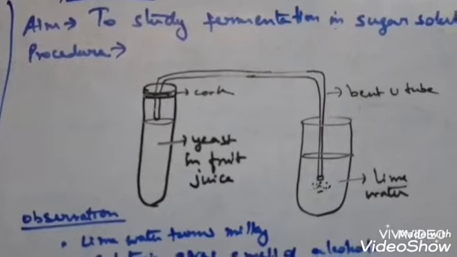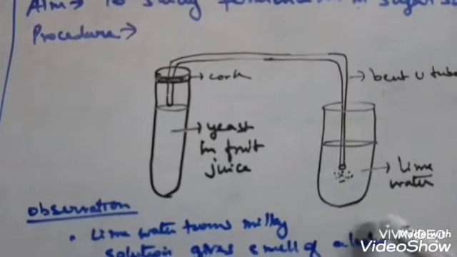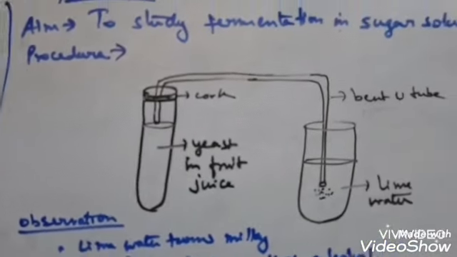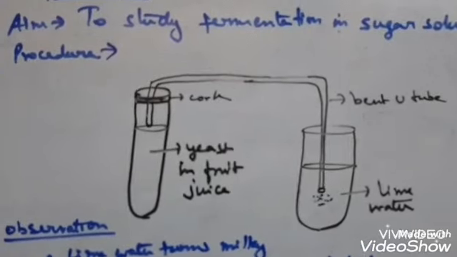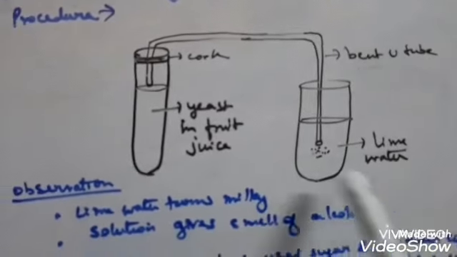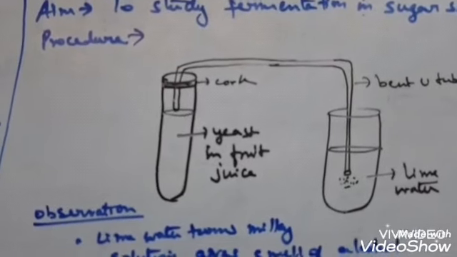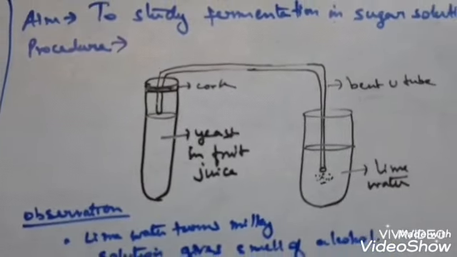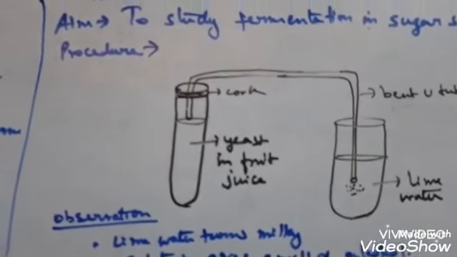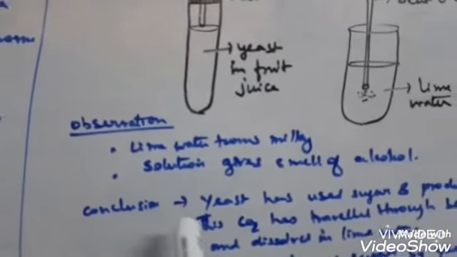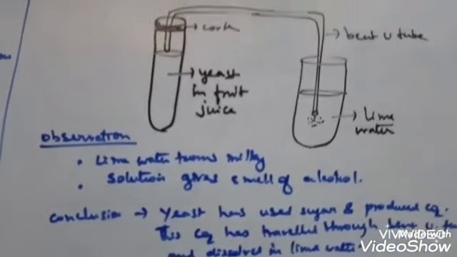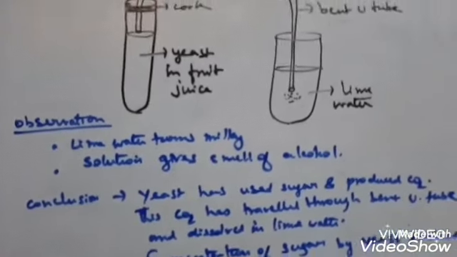What you will see, after you take out this lime water, is that the lime water will turn milky. Other than that, you can smell it and you find that it smells alcoholic. So the lime water has turned milky and the solution gives a smell of alcohol. What can you conclude?